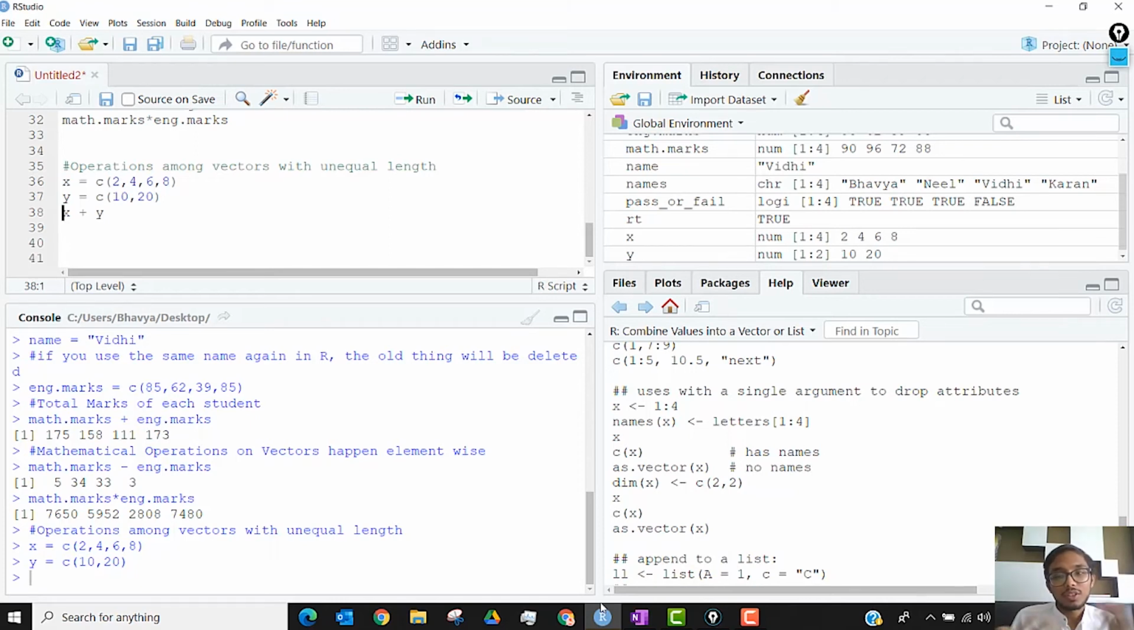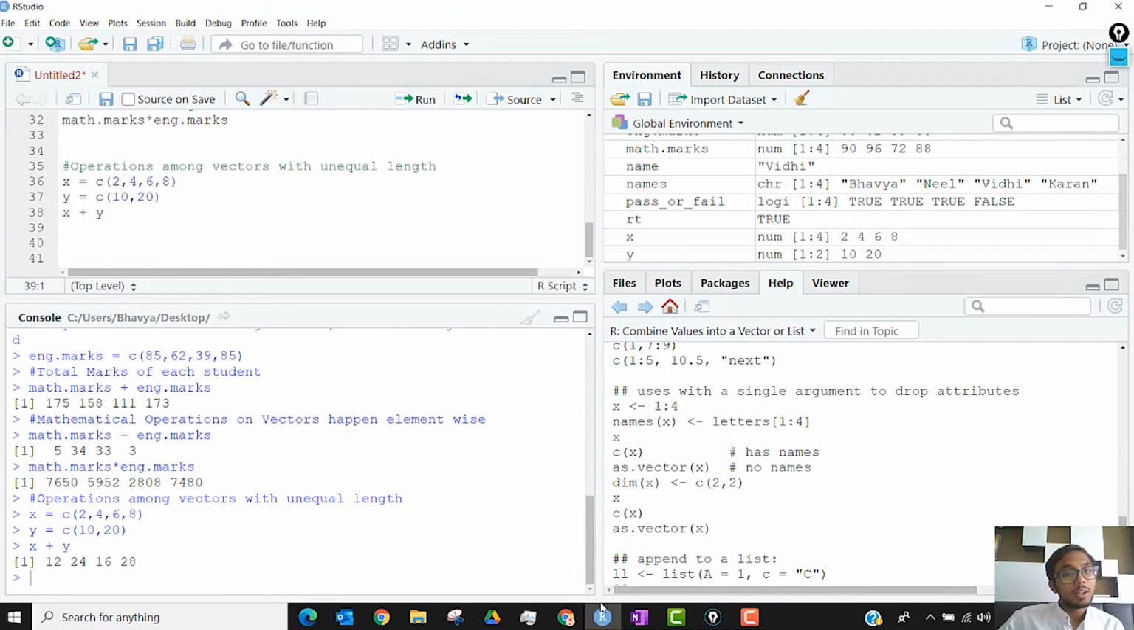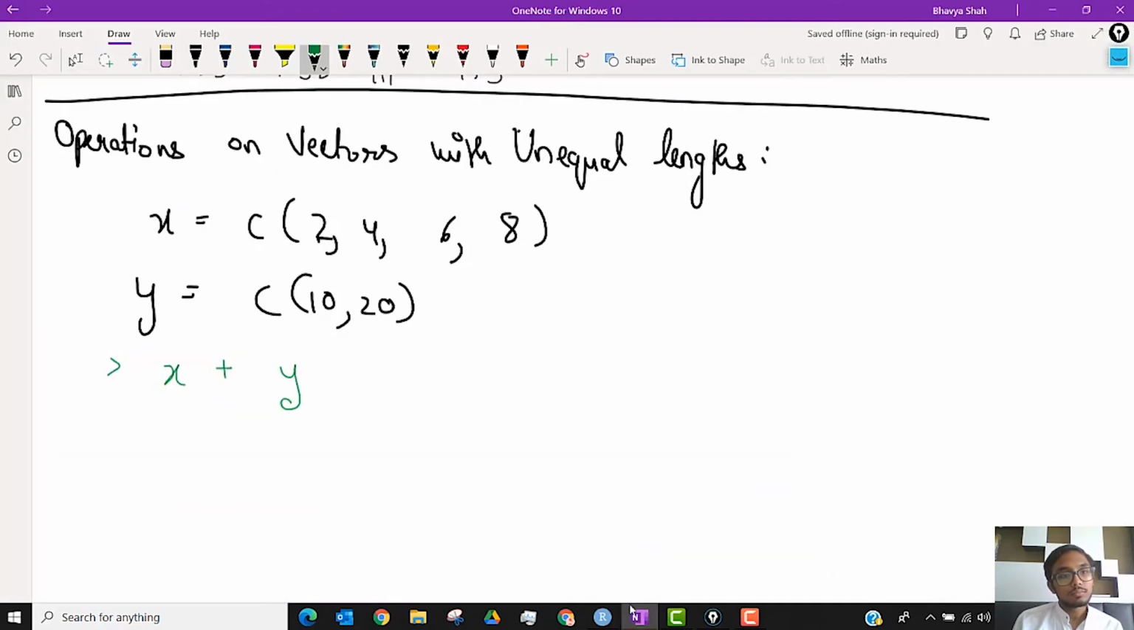It is obvious that R cannot do this, but there is not an error. We are getting an answer: 12, 24, 16, 28. Now 12, 24 seems very logical, right? 2 got added with 10, 4 got added with 20. When I run this code, R also does the same thing. 2 plus 10 is 12, so the first answer comes out to be 12. 4 plus 20 is 24. Now the question is, what happens now? What do I add to 6 and to 8?